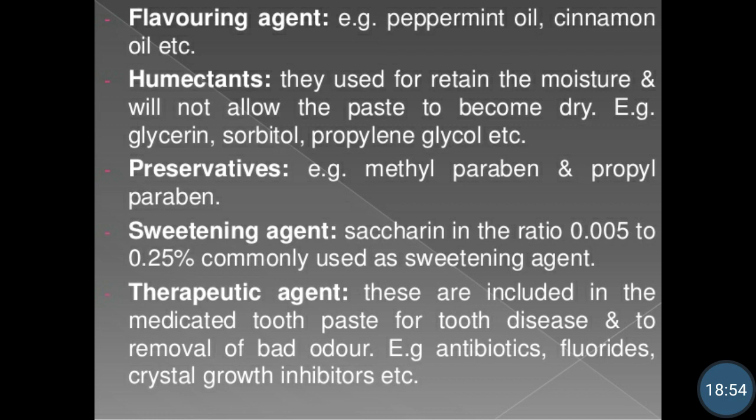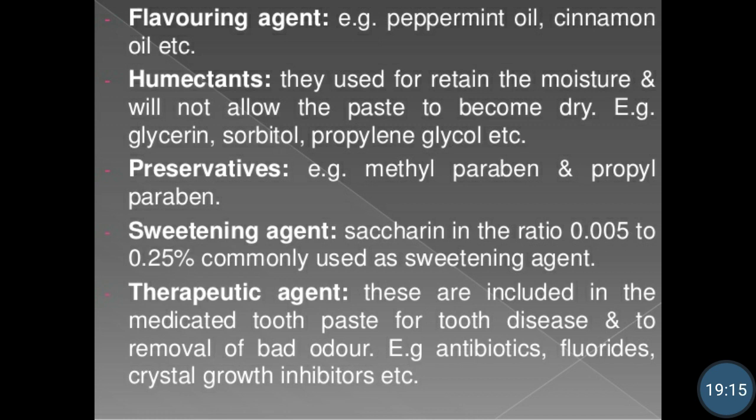The most commonly used flavoring agents in dentifrices are peppermint oil, wintergreen, cinnamon oil and eucalyptus oil. Okay, and these flavoring agents are generally used in a concentration of 0.5 to 2%.